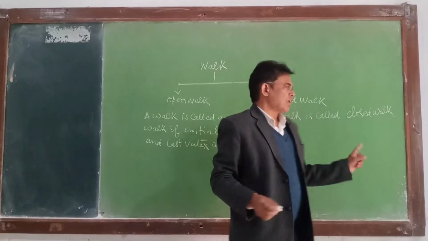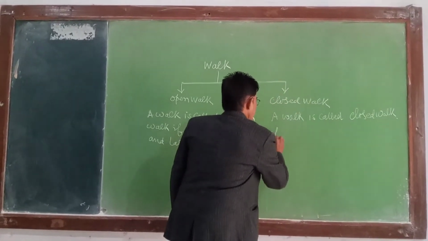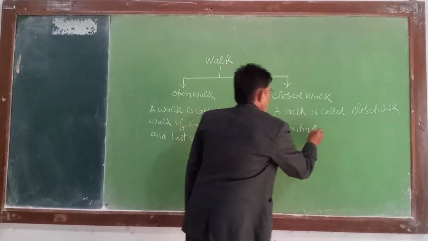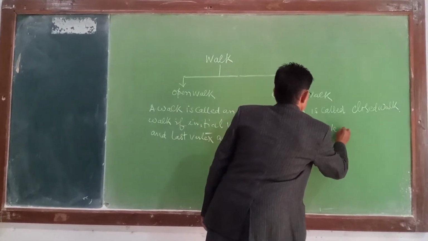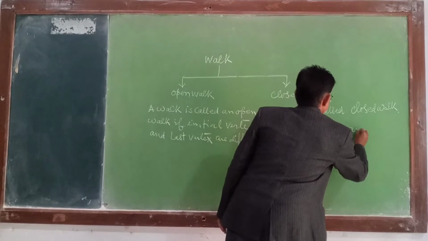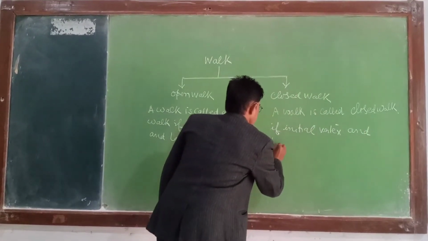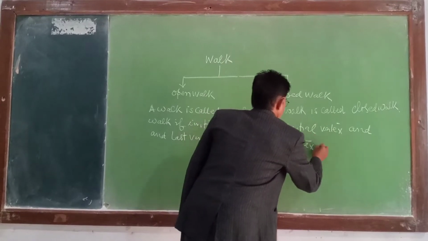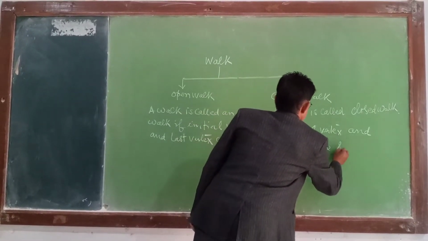if the initial vertex and last vertex are the same.